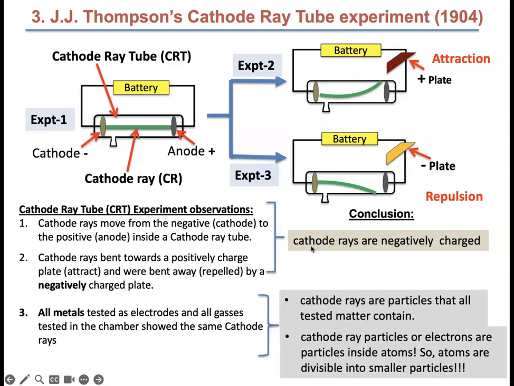Then he tested different metals for the cathodes and the anodes, and he even put different gases down here for the chamber. In all of these he still saw cathode rays. So that means cathode rays are particles that are found in all matter that he tested. Whatever these little particles are, he decided that they are fundamental particles of atoms and they are coming from inside the atoms. So for the first time, atoms are divisible.